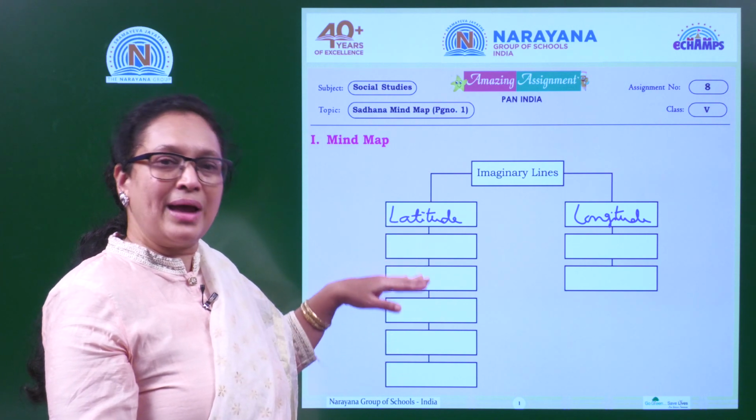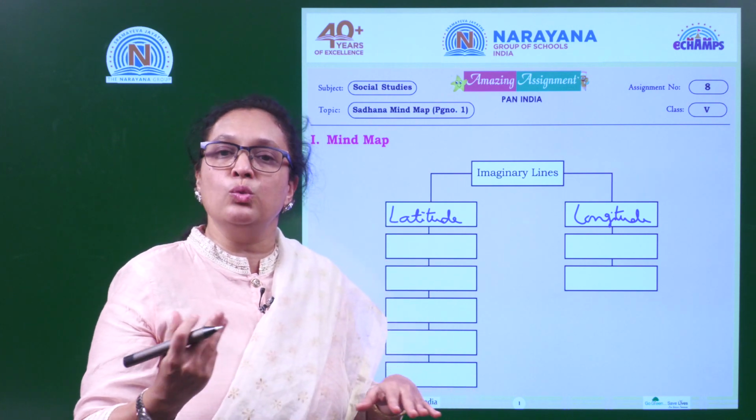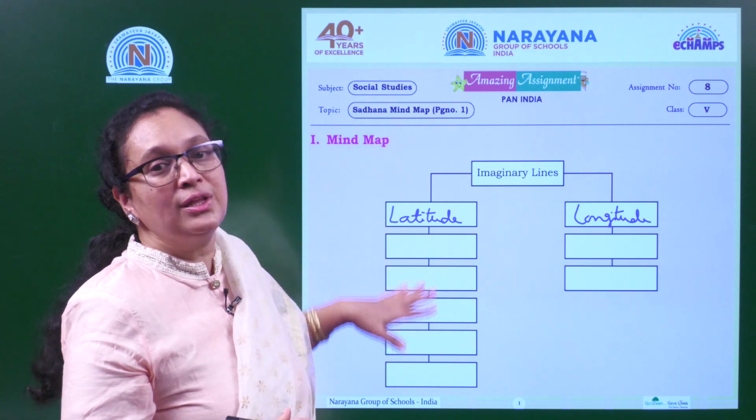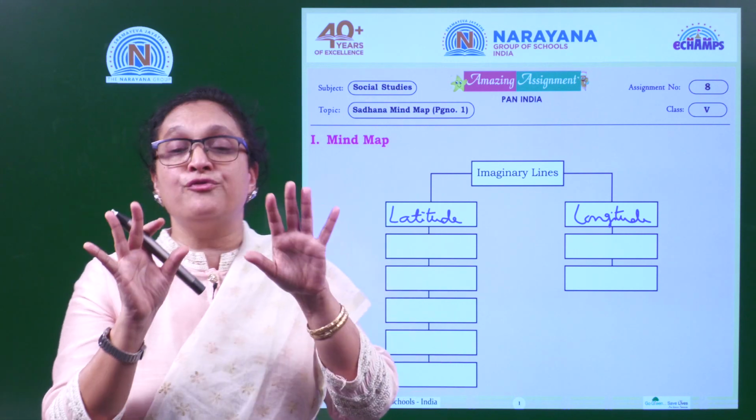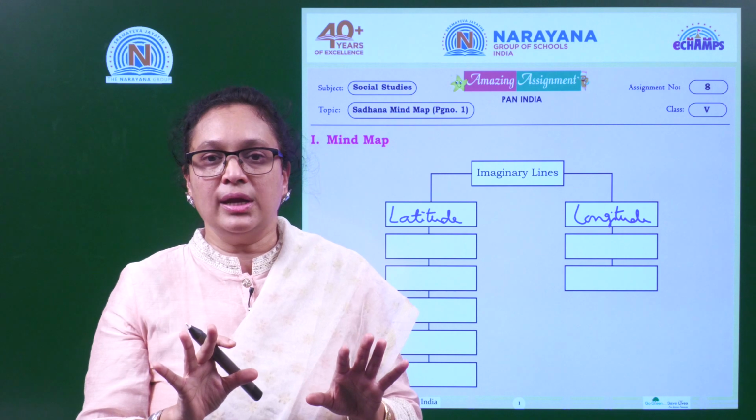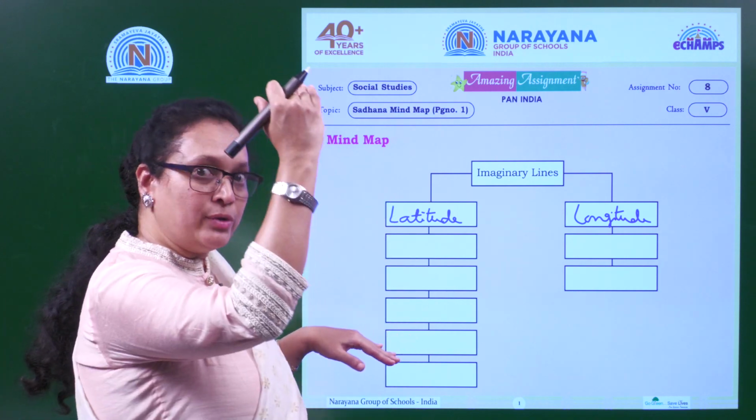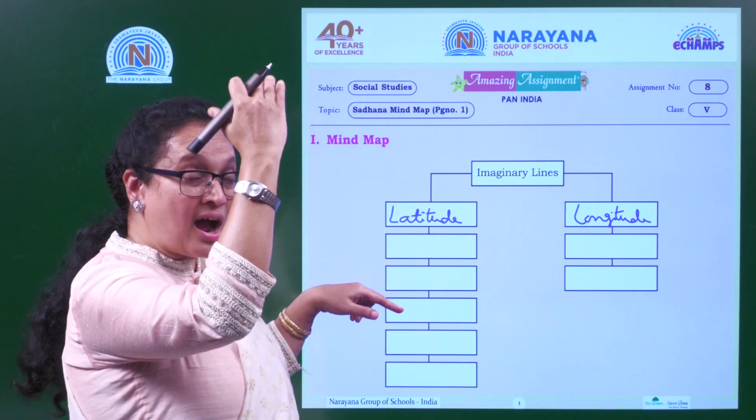The important question: how many latitudes do we actually have? We have 181 latitudes, but we are not going to write all the latitudes here. We are just going to write only 5 important latitudes. So what are the 5 important ones? We start from the north, that is Arctic Circle.